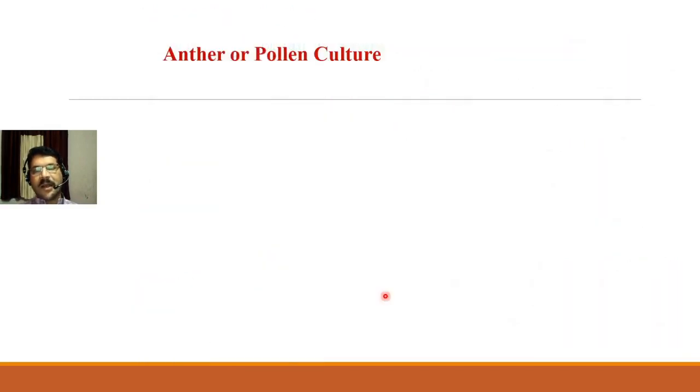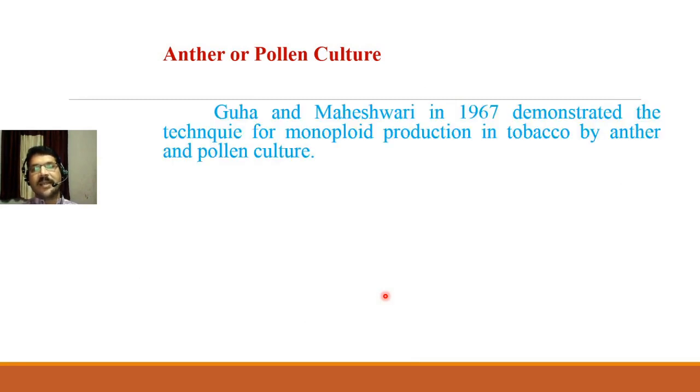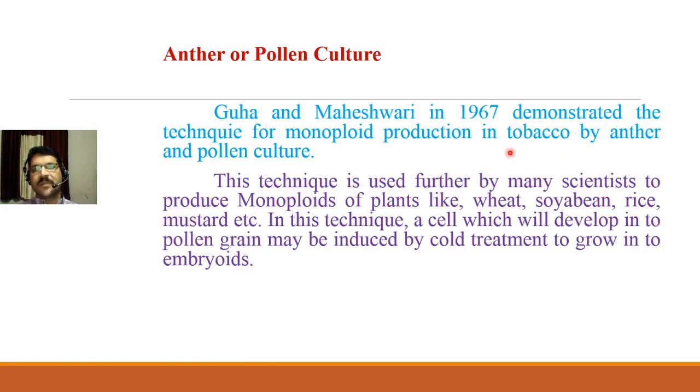Now another method of producing monoploids is anther or pollen culture. In this case there were two scientists, Guha and Maheshwari, who in 1967 demonstrated this technique of monoploid production by anther and pollen culture, and they did their first experiment in the tobacco plant. We will see what exactly they did.